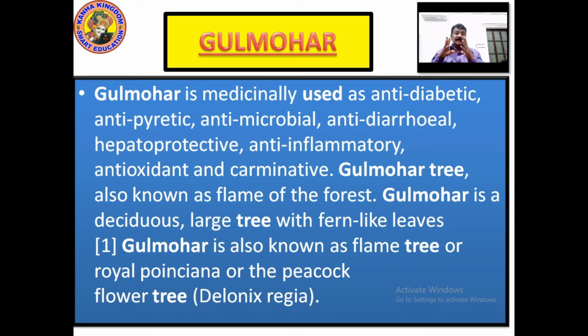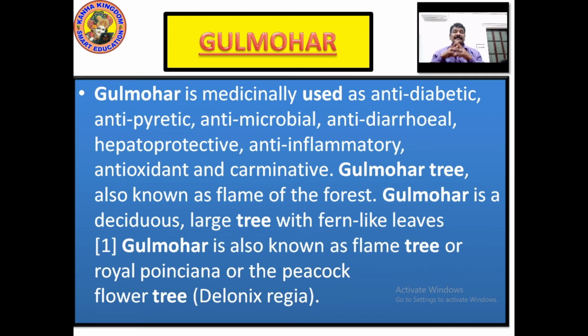Because when you see the gulmohar tree, it is reddish orange. If you light a matchstick or turn on a gas stove, the flame you see from the fire has the same color as the gulmohar tree and its flowers.